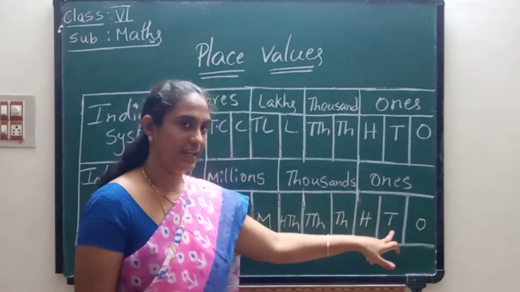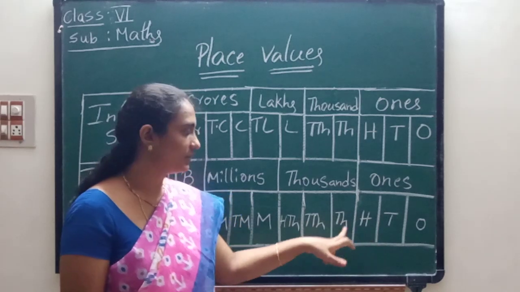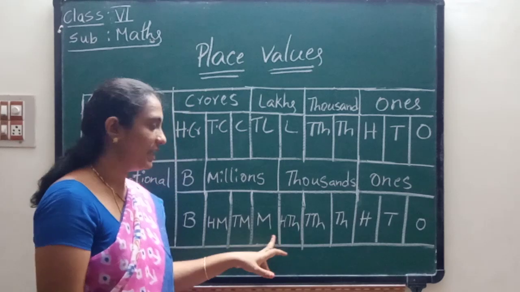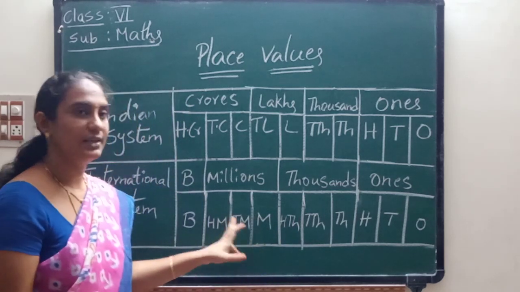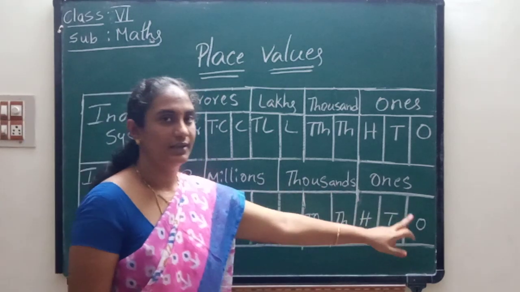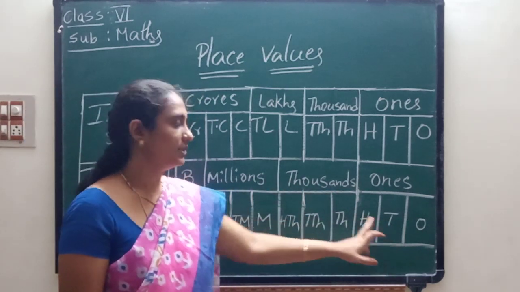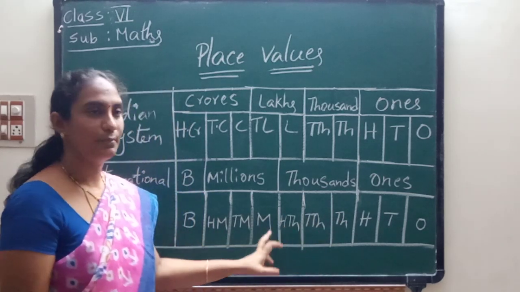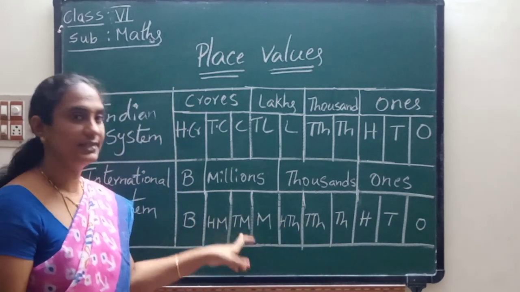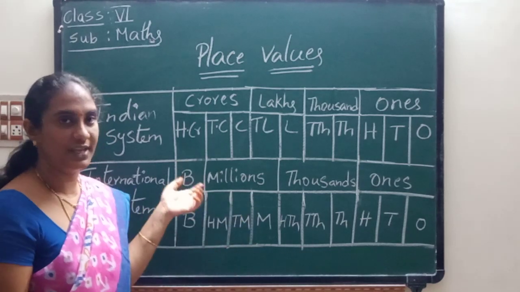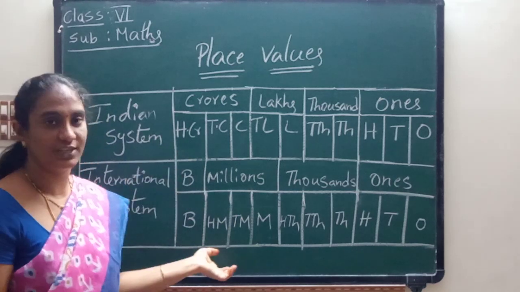Ones, tens, hundreds, thousand, 10,000, 100,000, millions, 10 millions, 100 millions, billions. Okay children, do you understand the place values of the Indian system and the international system?